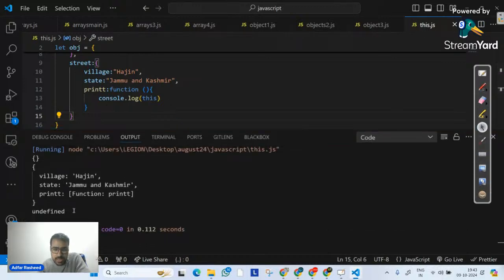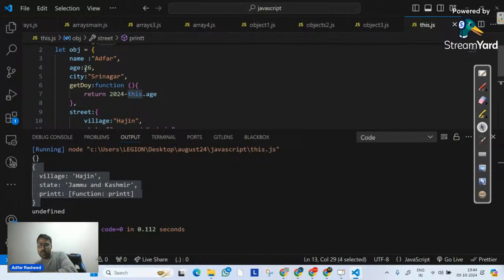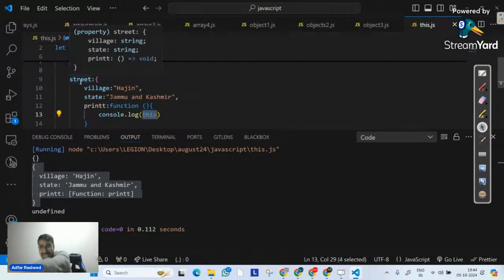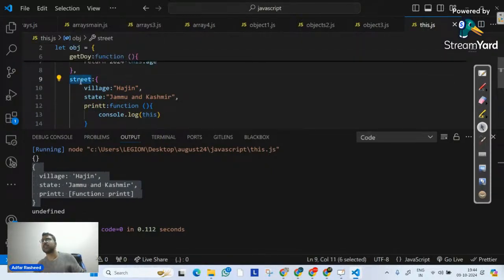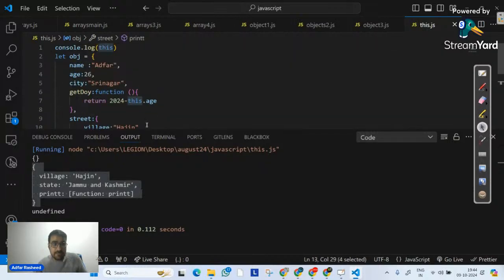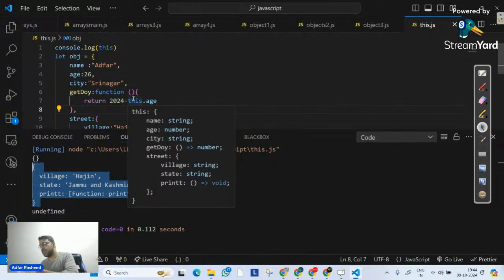It is consoling, but what is it consoling? It is actually consoling the object over there, which is street. So in this case, the this keyword will not point to obj, but it will point to the nearest object it belongs to, and that is street. At this point of time, does this instance belong to obj or to street? It belongs to street. That's why we can clearly see it printed street in the output. I hope that makes sense.